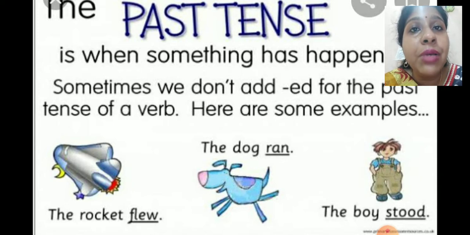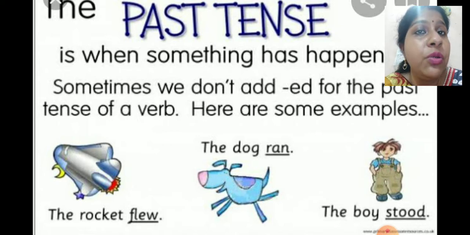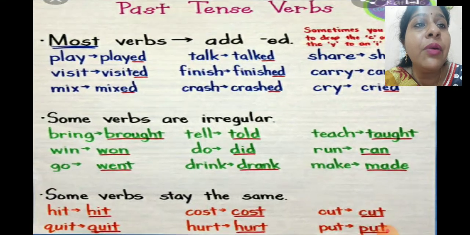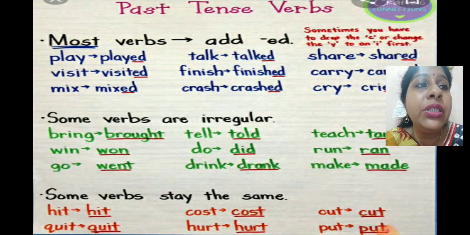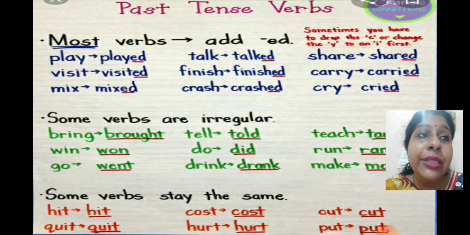So this is how you can see that there are some verbs, and when we try to change the form of the verbs from present tense to past tense, we do not add ed. In all the cases you cannot add ed. Now here are some examples which are very important. You can see past tense verbs. Sometimes you have to drop the e or change the y to an i. We will just see and check out how it is done.